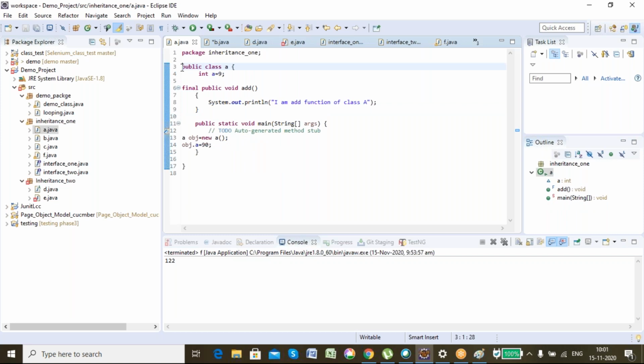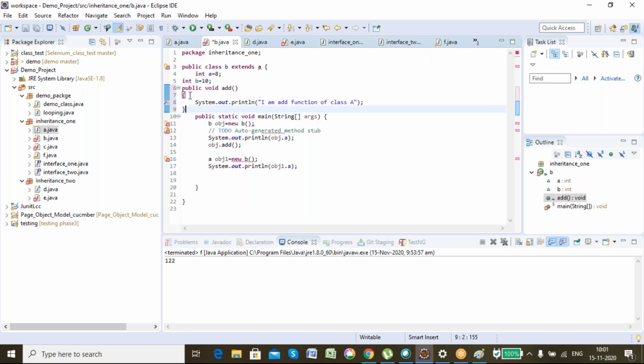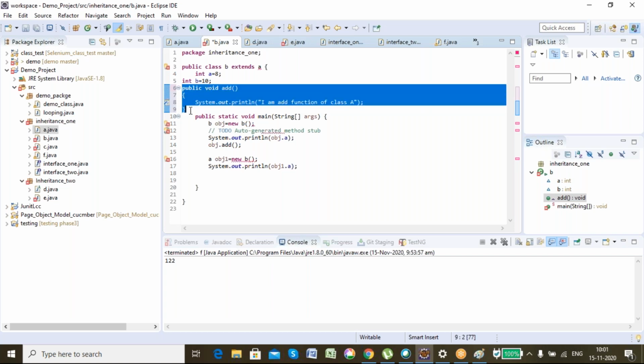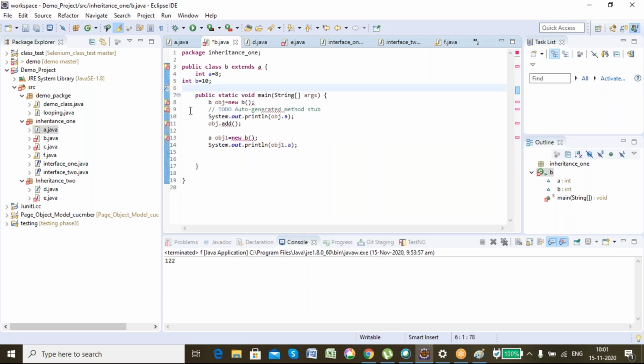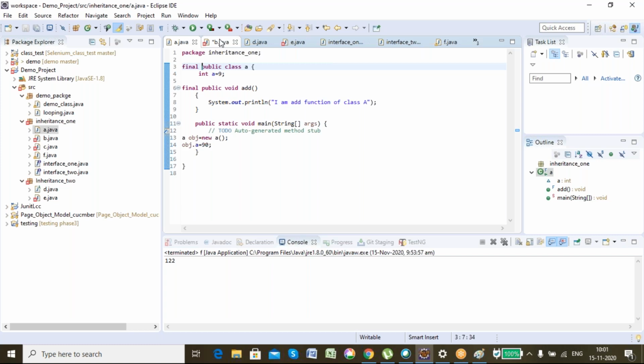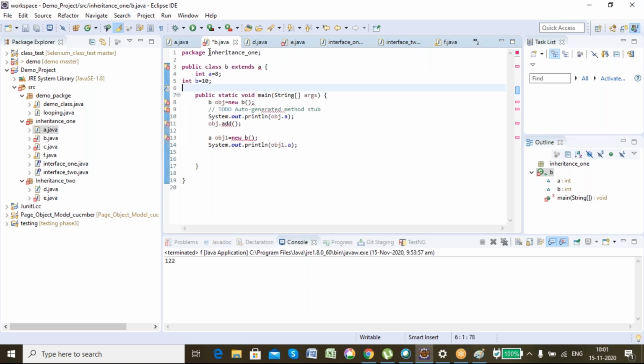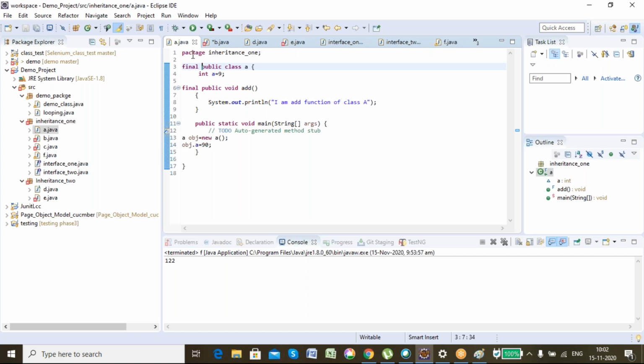So let's say now I made the variable final. Now I made the method final. Now let's make the class final. Okay, what will happen? I made class A final. Even though I remove this, it will show me an error. Why? Because a final class cannot be inherited. As I am inheriting that final class, it is throwing me an error. Got my point?